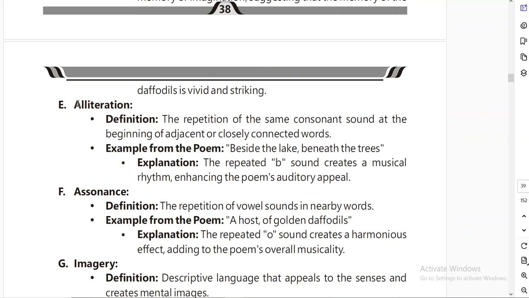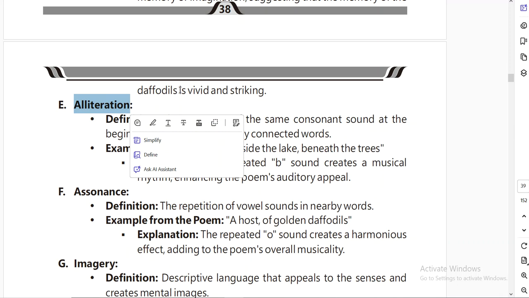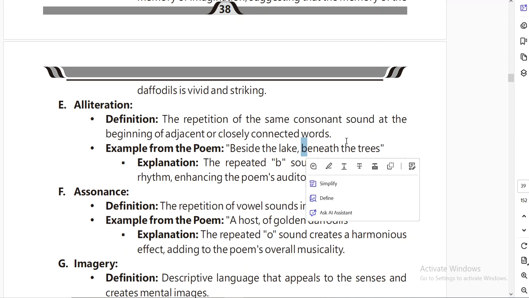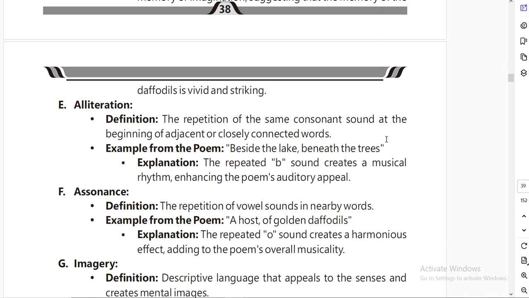Then comes alliteration. Alliteration is also a very interesting kind of literary term, because it means the repetition of consonant sounds in a sentence. Okay, you all know what vowels are, a, e, i, o, u, and all the remaining alphabets are called consonants. So it is the repetition of the same consonant sound at the beginning of adjacent or closely connected words. Let's suppose in this poem, if we find an example, beside the lake, beneath the trees. So you can see that the B sound and B sound is mentioned in the same sentence. So this is an example of alliteration. Okay, beside the lake, beneath the trees.